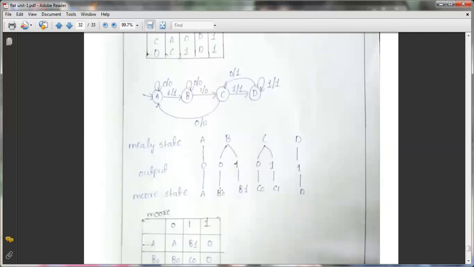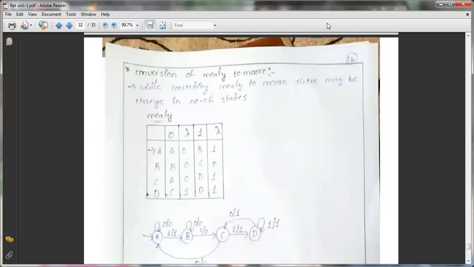So as I told you, the number of states will be increased if you consider the Mealy machine to Moore machine conversion. Whereas if you want to convert from Moore to Mealy, the number of states will not change. If you want to convert from Mealy to Moore, the number of states may increase here. Okay, so that's the statement you have to remember in the Moore and Mealy machines. So that's all about the Moore and Mealy machines, Moore to Mealy conversion and Mealy to Moore conversion.